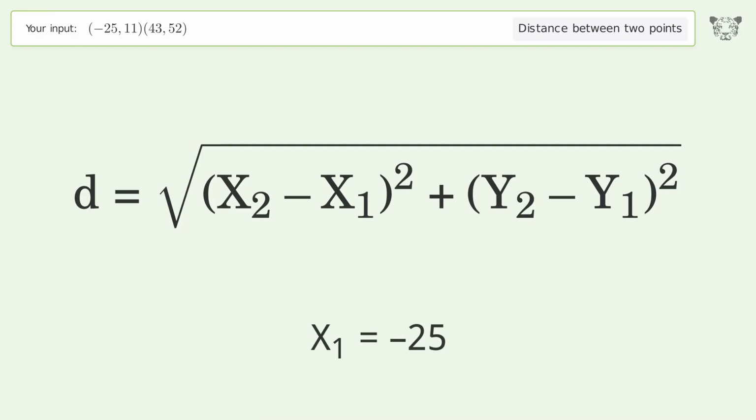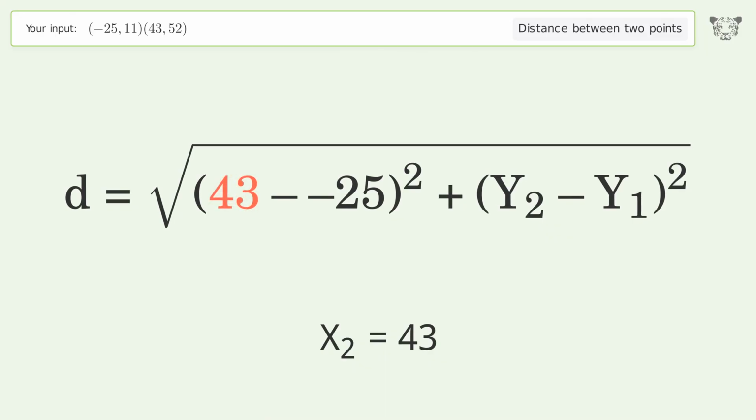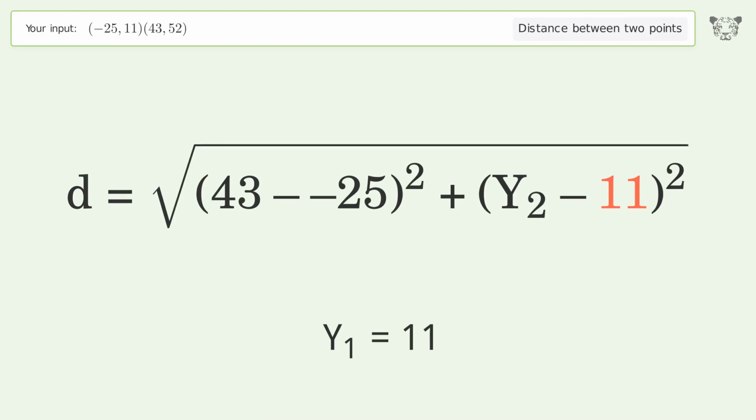x1 equals -25. x2 equals 43. y1 equals 11. y2 equals 52.